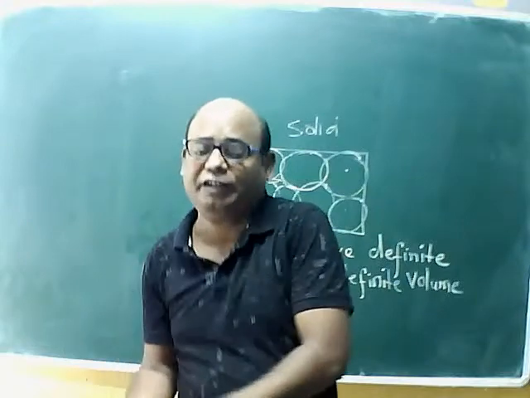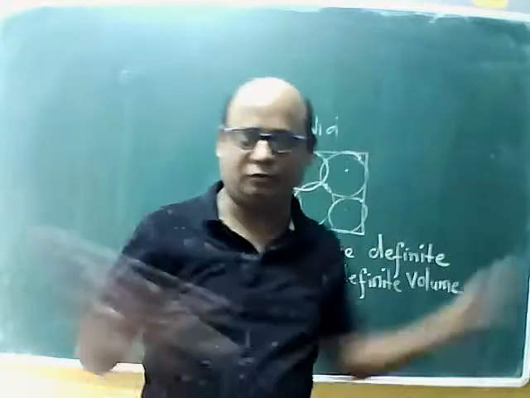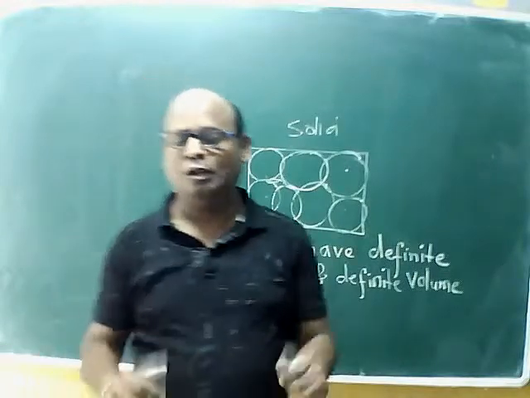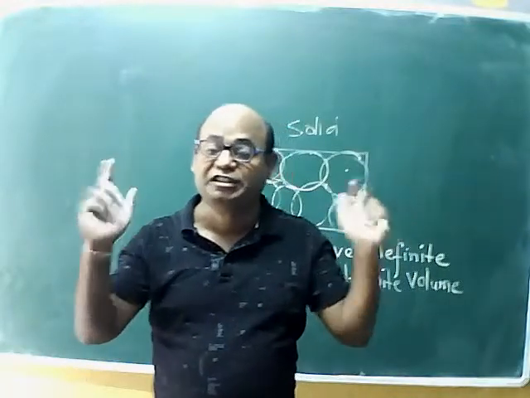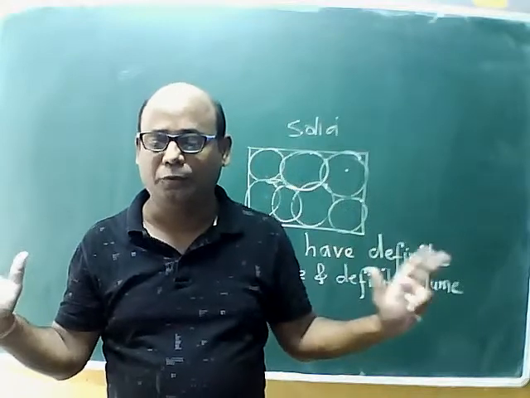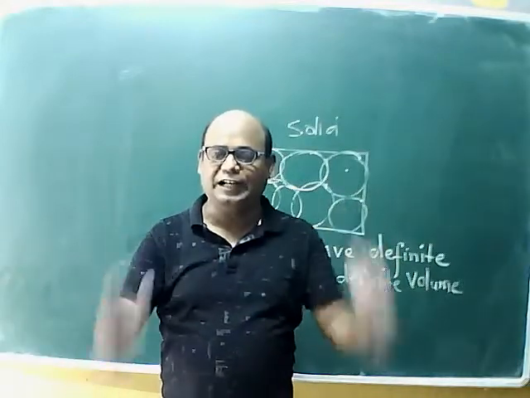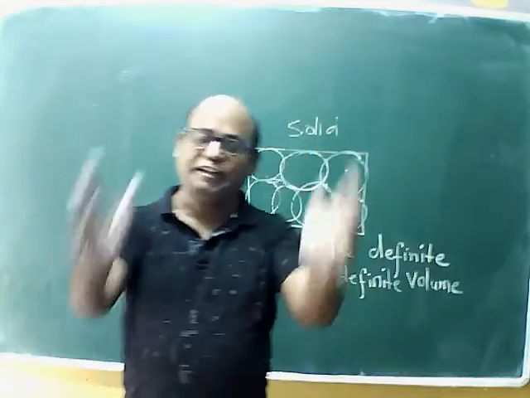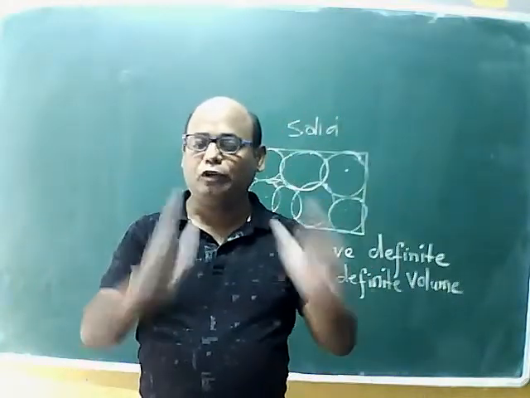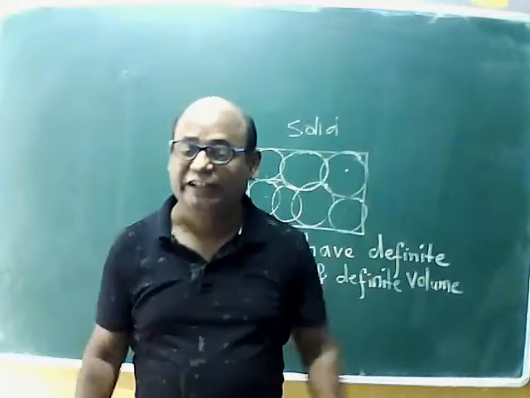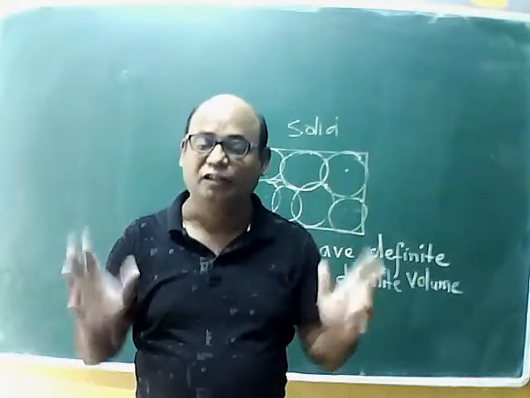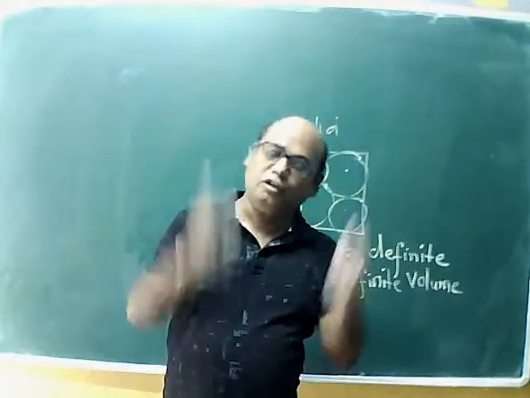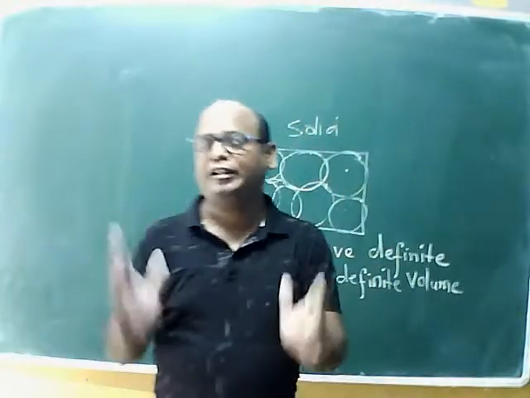But is 5 liters going to become 10 liters there? The volume will remain the same. Only the shape will change. So always remember that liquids have definite volume, but they do not have definite shape. They take the shape of the container wherever you pour. Whereas solids always have definite shape and definite volume.